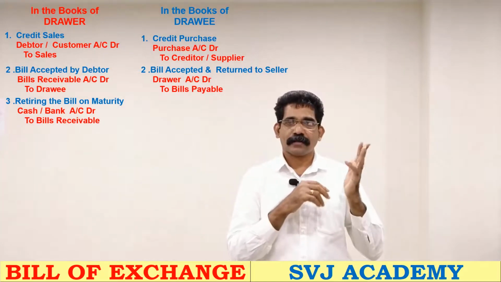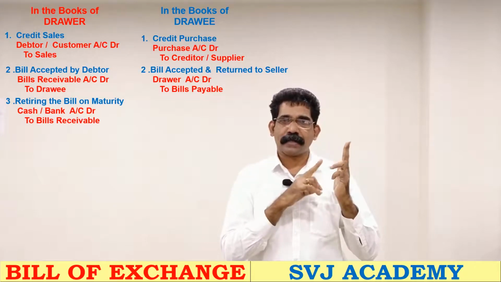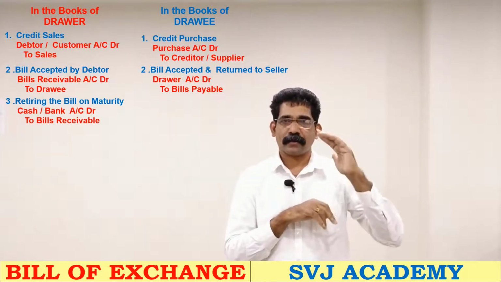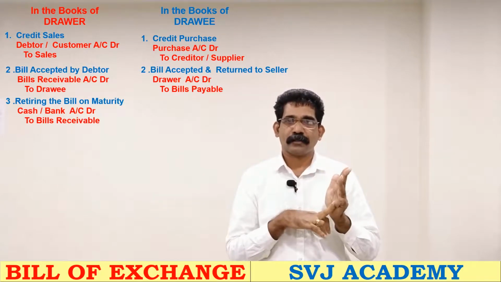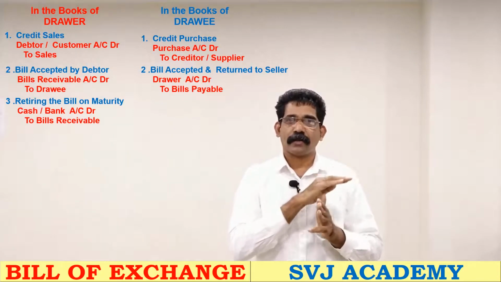So first we made the sales. In the second stage we got the bill, and that customer account is closed. In the third stage we got the money on the maturity date and that bill account is also closed.